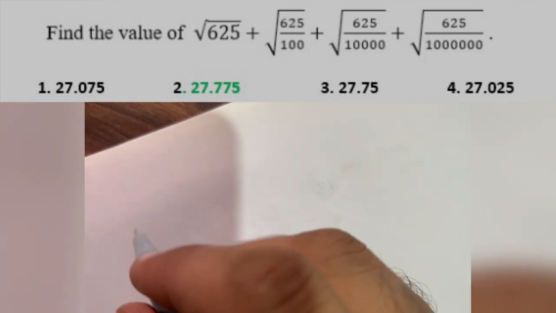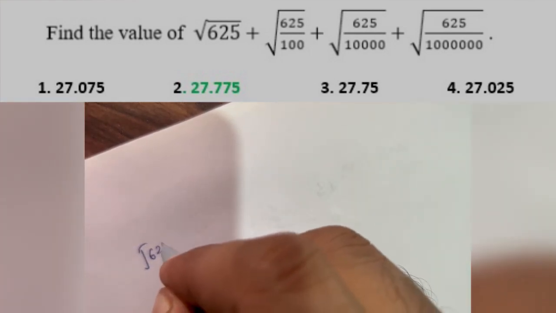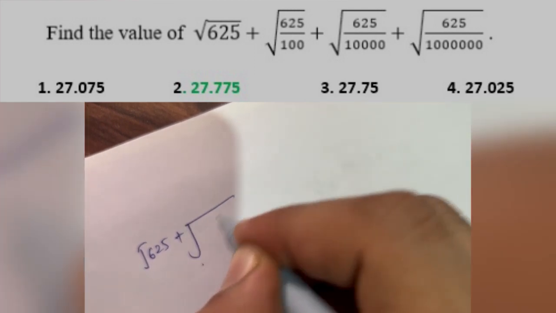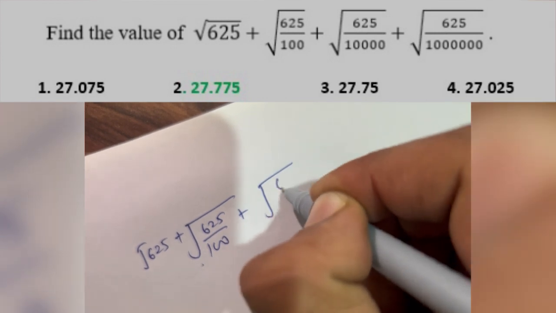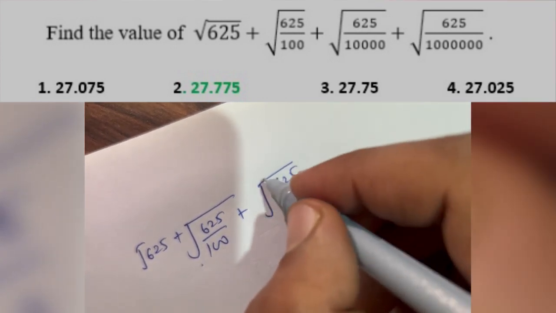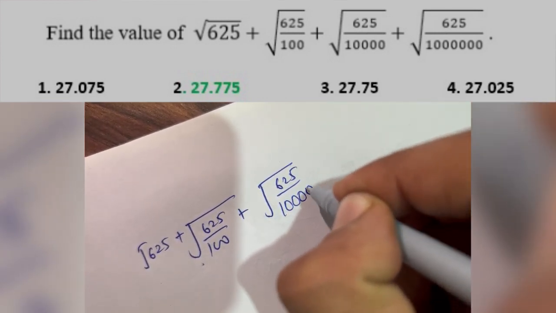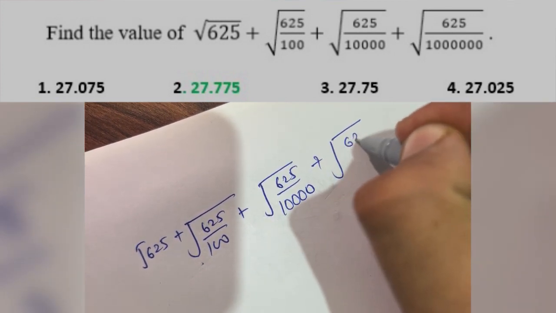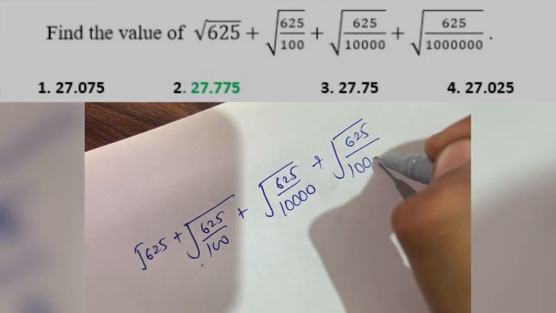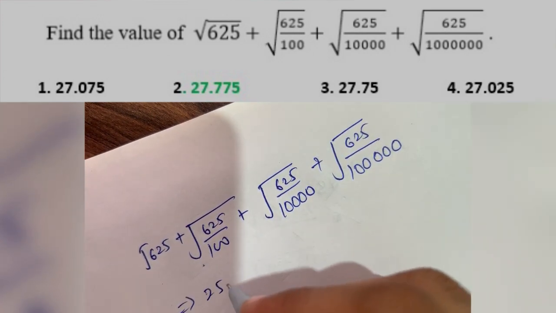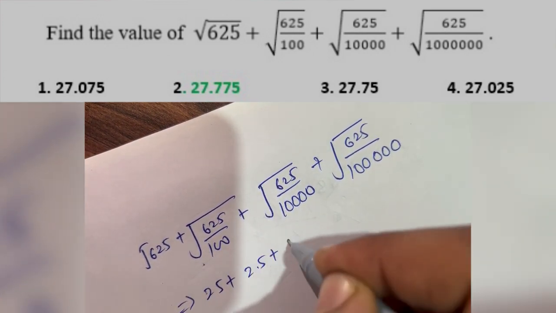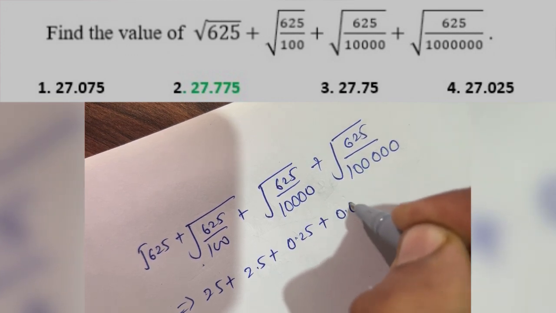Question number 27, value of 625 plus 625 upon 100 plus 625 upon something and 625 plus something. So by solving we will calculate 25 plus 2.5 plus 0.25 plus 0.025.